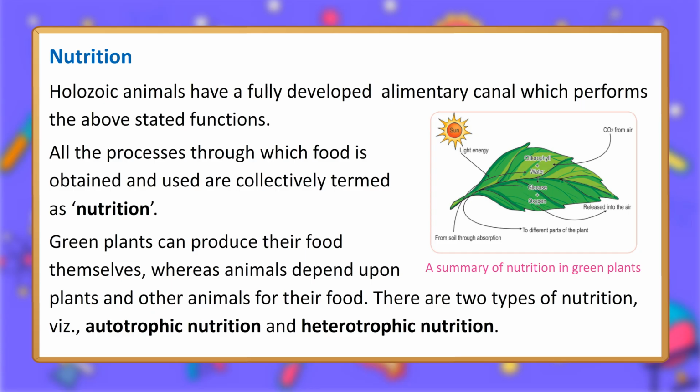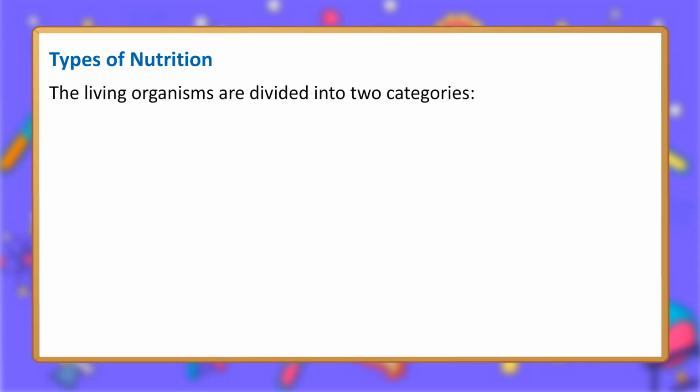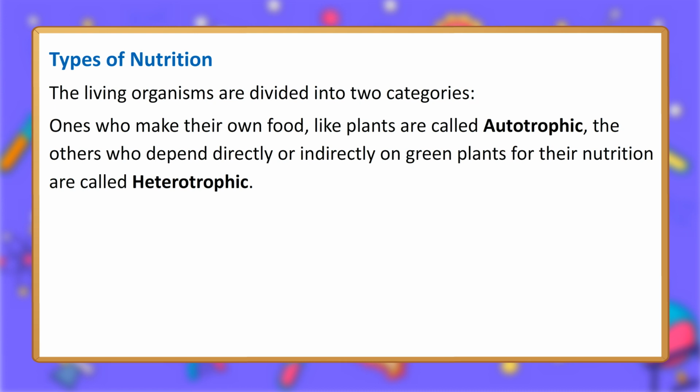There are two types of nutrition, viz., autotrophic nutrition and heterotrophic nutrition. A summary of nutrition in green plants. Types of nutrition. The living organisms are divided into two categories. Ones who make their own food, like plants, are called autotrophic. The others who depend directly or indirectly on green plants for their nutrition are called heterotrophic.